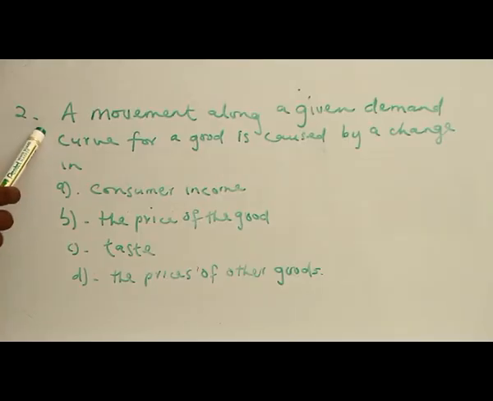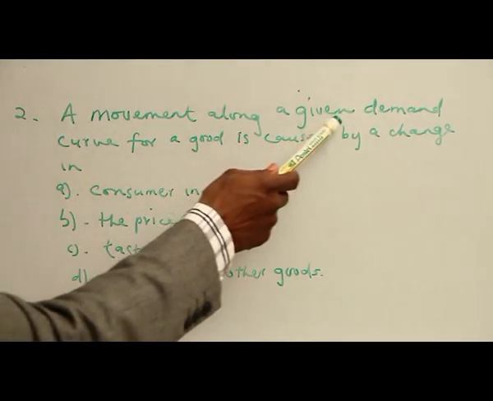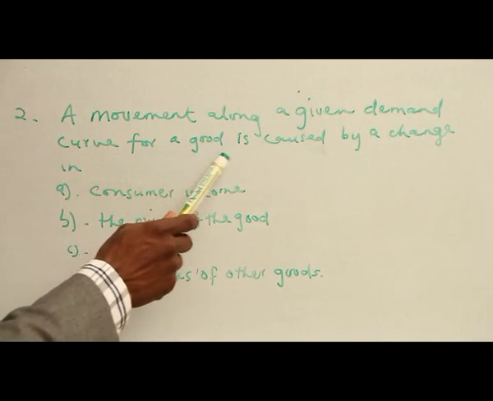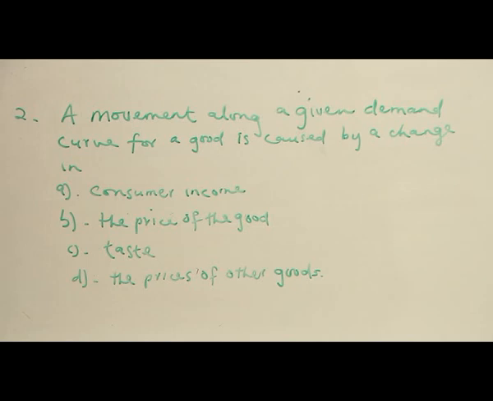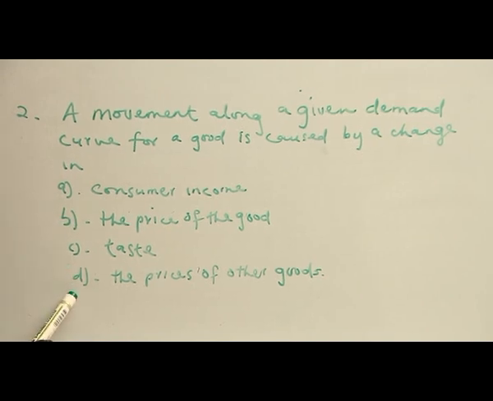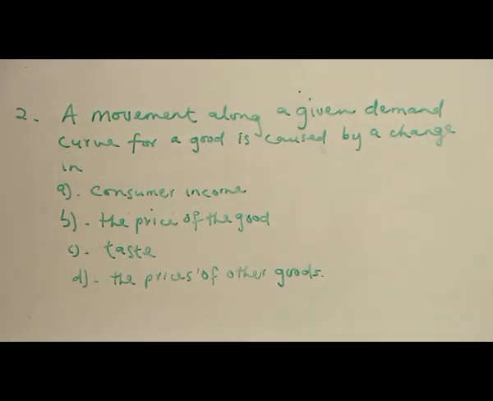Question 2. A movement along a given demand curve for a good is caused by a change in A. Consumer income, B. The price of the good, C. Taste, D. The prices of other goods. The right answer is B. The price of the good. When we're talking about movement along the demand curve, we are looking at the relationship between quantity demanded and its price.